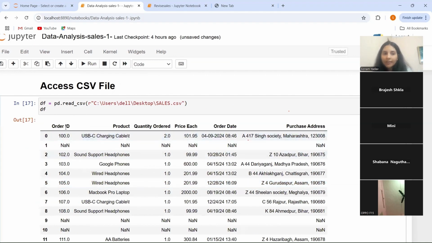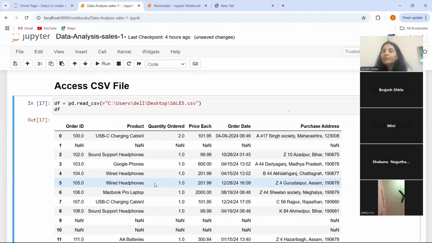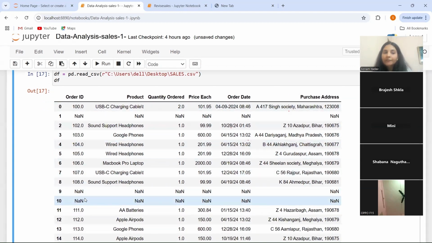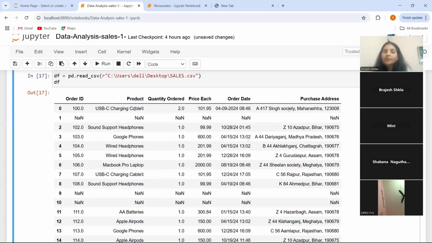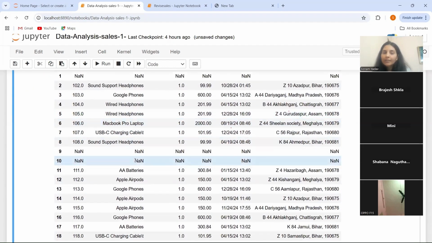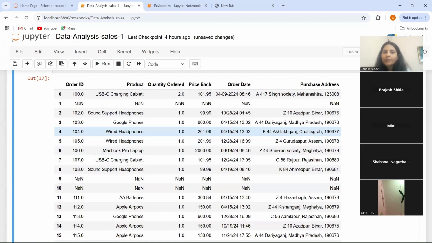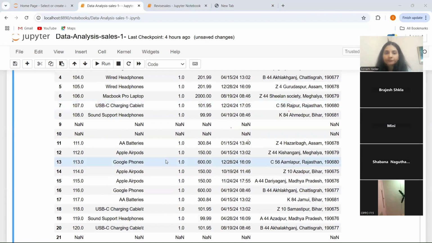So this is order ID, this is the products, this is quantity ordered, price of each, order date, and the purchase address. So this is my sales data on which we are going to work upon. We are going to analyze this data. Here you can see जो आपकी order ID है वो सारी different order IDs हैं. So you have different order IDs over here. You have different products or we can say some of the products are same also. Like we have sound support headphones, we have Google phones and you can see Google phones one more.